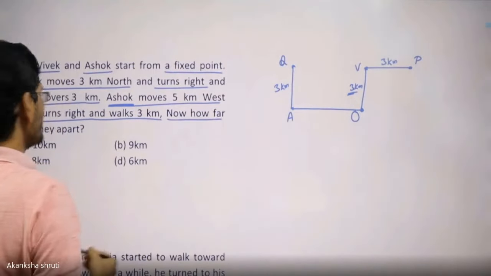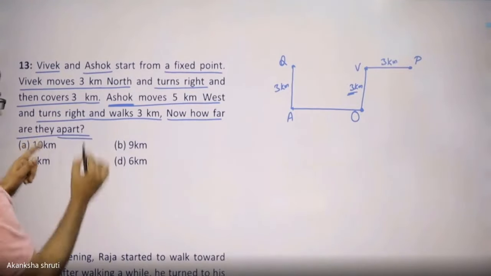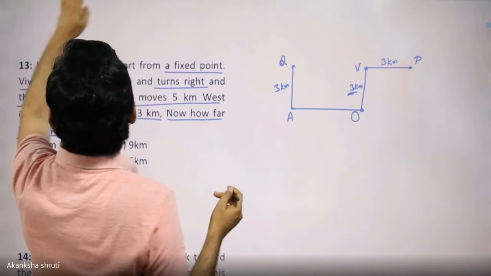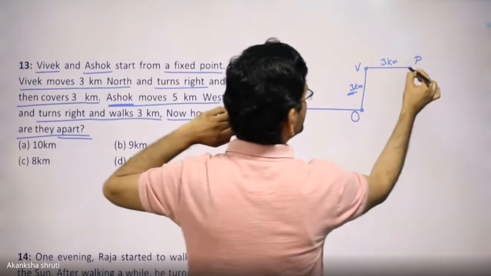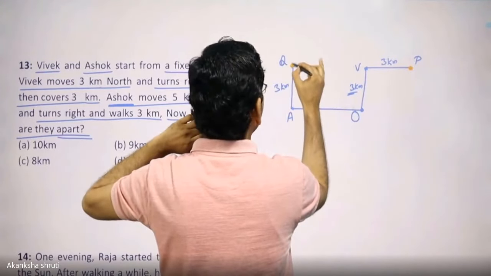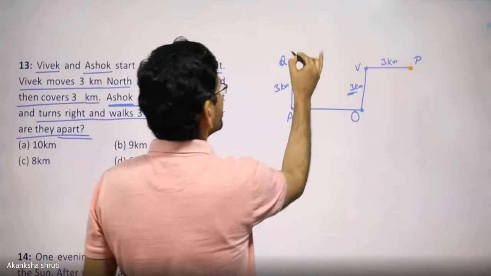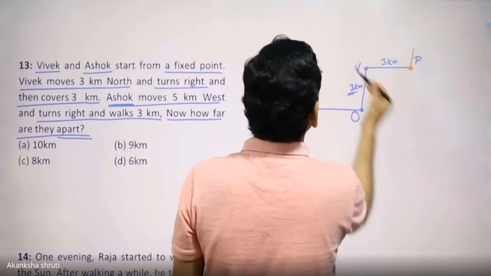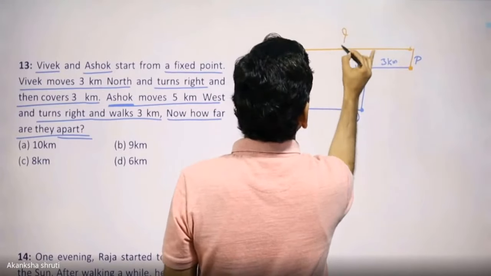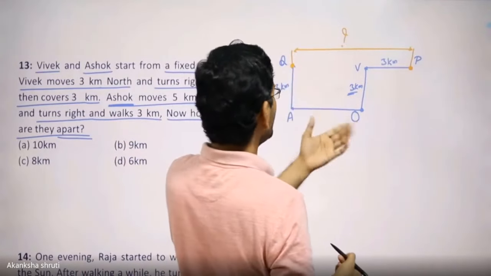Now, how far are they apart? Apart means the gap between them. We have to look for the new position of Vivek, which is P, and the new position of Ashok, which is Q. What is this length? Very easy to calculate. Students, this is 3, it's okay.